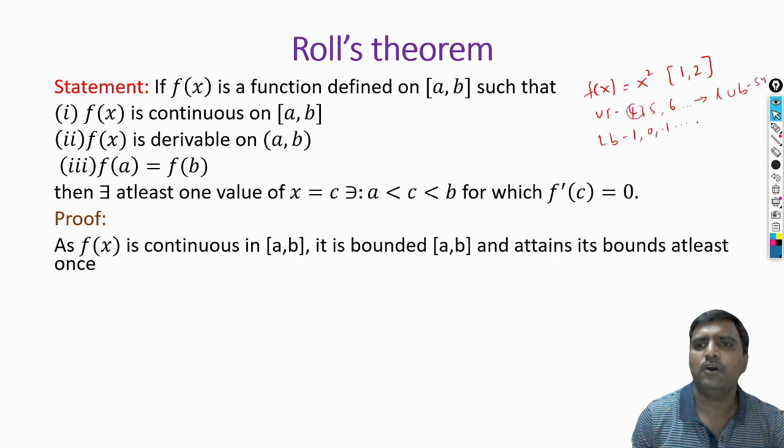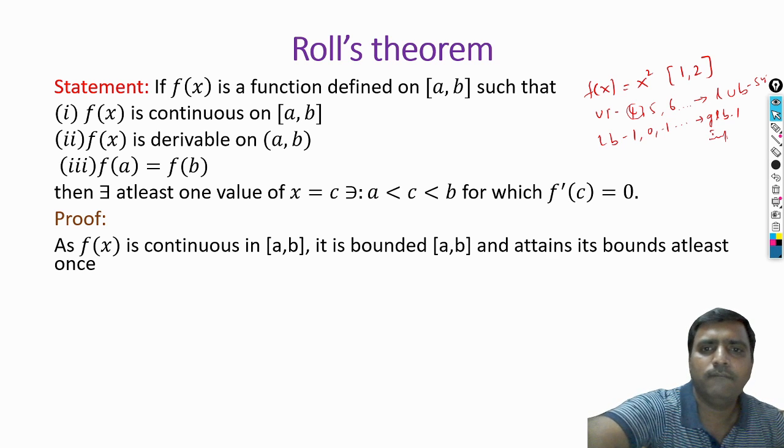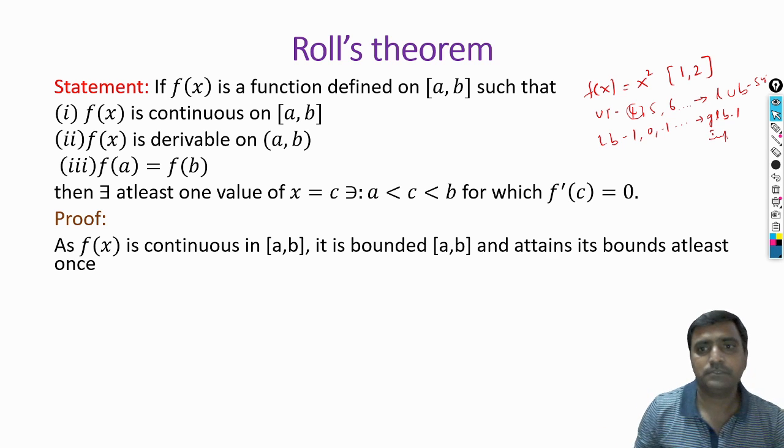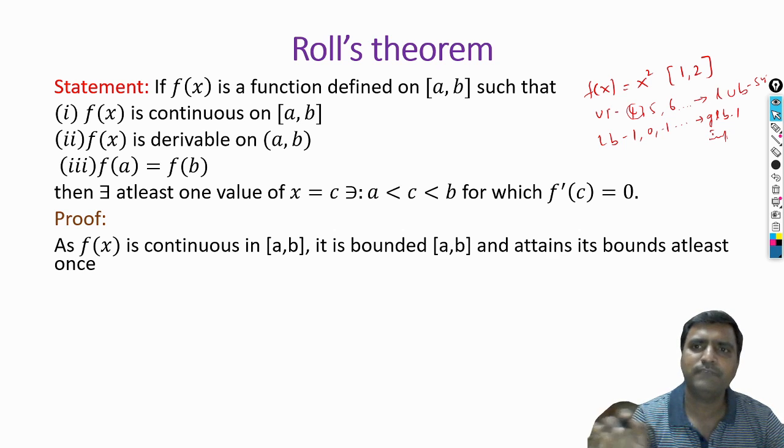All are lower bounds, so the greatest lower bound is 1. The greatest lower bound is also called the infimum. When the function is bounded in the closed interval ab, then it attains its bounds. We proved this theorem in previous semesters. It attains its bounds means for at least one value in between 1 and 2, by substituting that value for x, we obtain the supremum and the infimum.